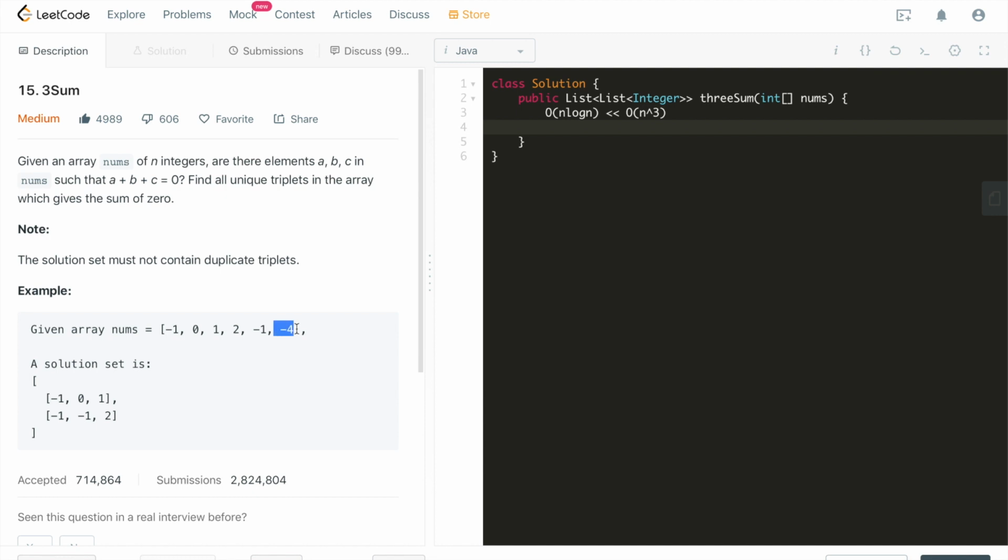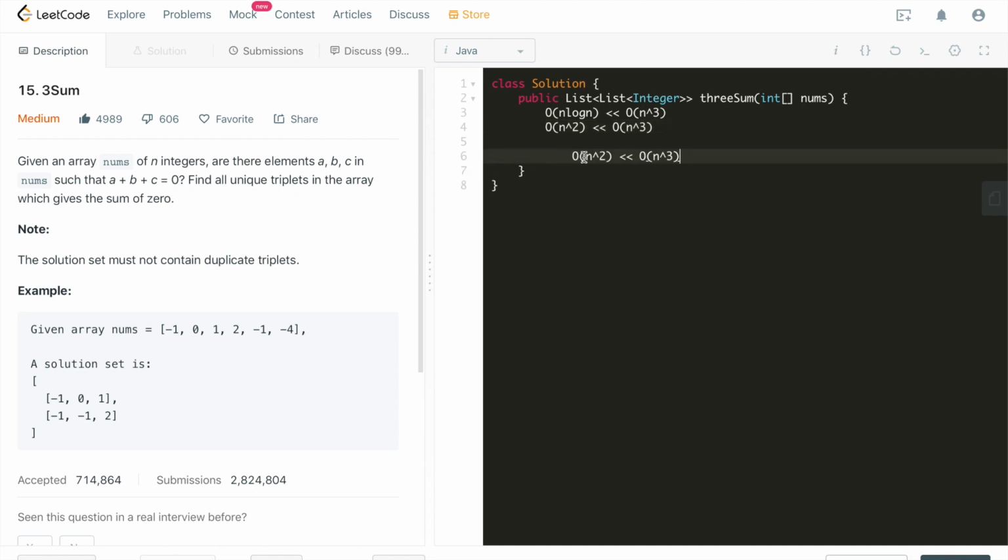So with that said, we only need a 2-layer nested loop, which is going to be O(n) squared, right? So this is still much smaller than O(n) cubed. O(n) squared is much bigger than n log n, so the upper bound of these two is going to be n squared.